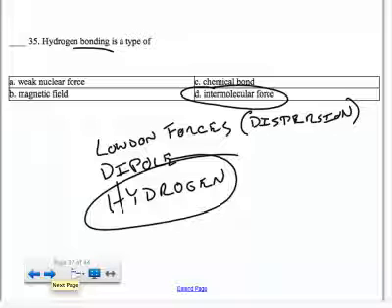And also remember that intermolecular forces, any of them, even though hydrogen bond is a really strong intermolecular force, it is still weaker than a chemical bond. So if you're given a choice between hydrogen bonding and ionic bond or covalent bond or even polar covalent bond, okay, all of those are stronger than hydrogen bonding.